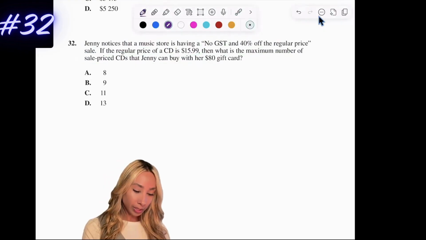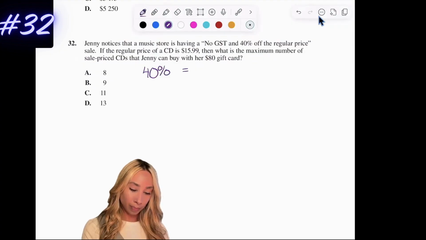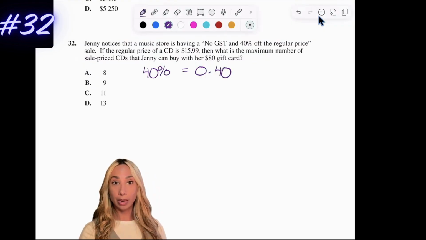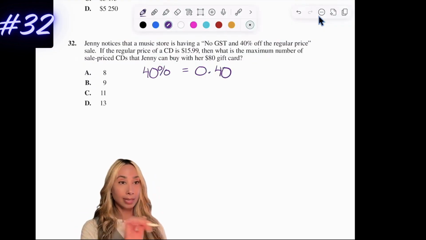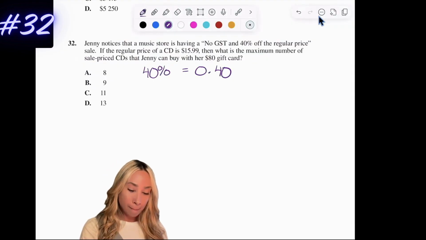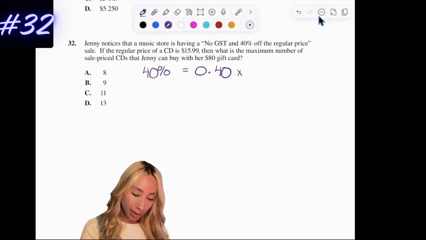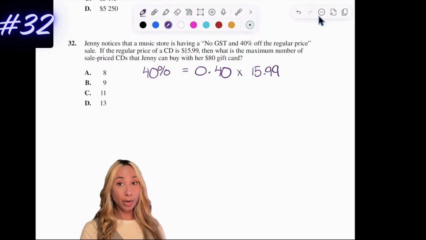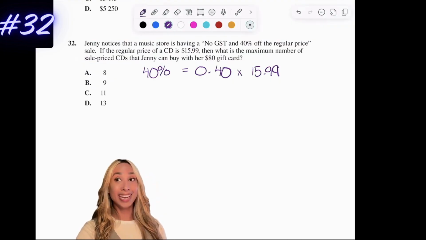So the first thing we can do is convert our 40% to a decimal. So I'm going to do that by going 0.40. All I'm doing with that is just dividing the 40% by 100, moving that decimal value 2 spots over. Then we can times that by 1599. What we're doing by that is figuring out what is 40% of 1599.